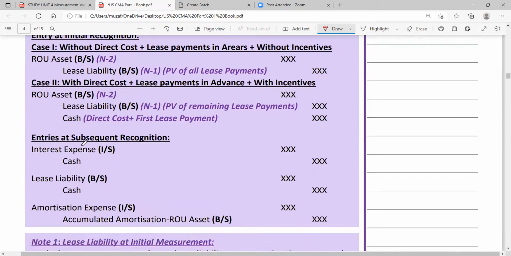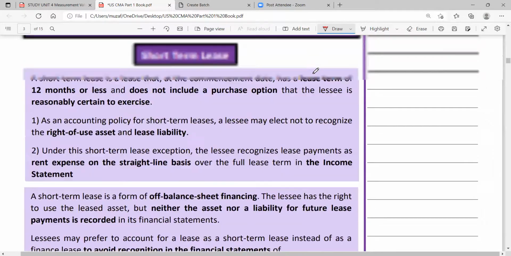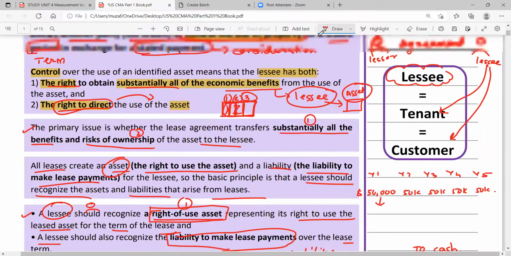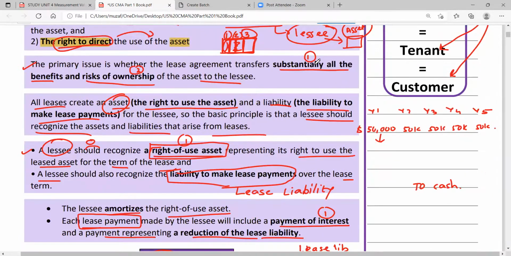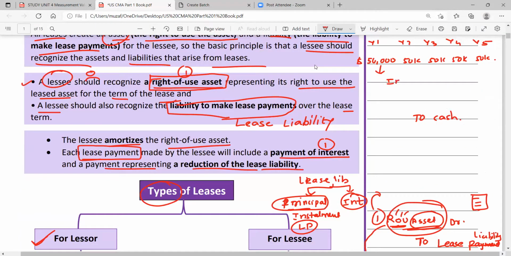Interest expense. I'm writing there only. So here we will not write lease payment. Here we will write interest expense account debit for the first part, and for the second part, lease liability account debit. Liability gets reduced. We paid this liability portion to cash, and this interest portion we paid.